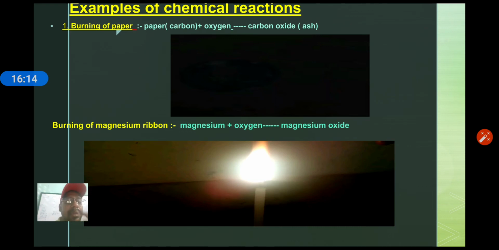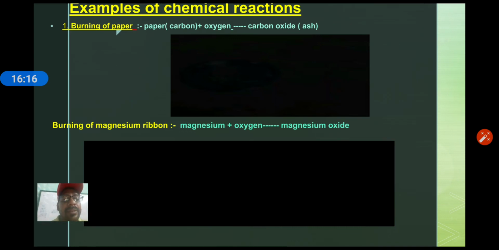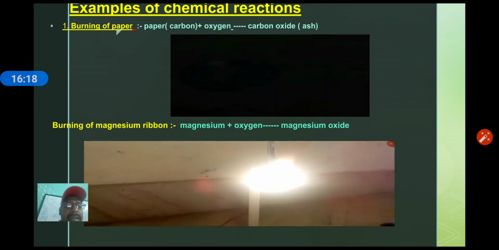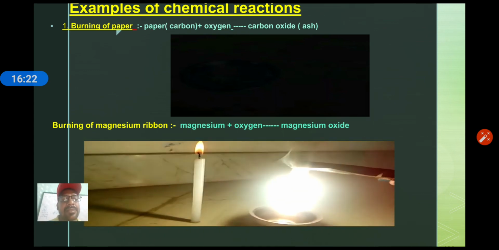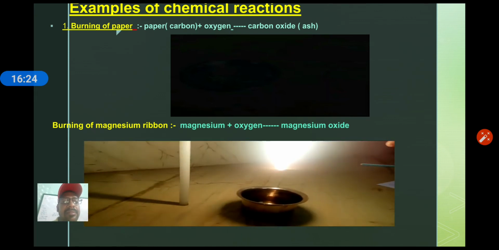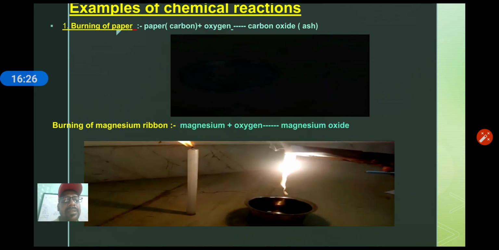Now you can see how much light it is giving. Let's see. This is a magnesium ribbon. When it starts burning, you can see lots of light, dazzling light. You can see that. It is a kind of chemical reaction. Again, next.